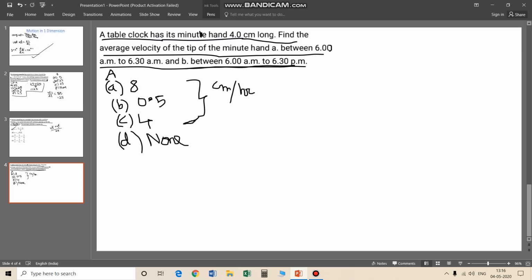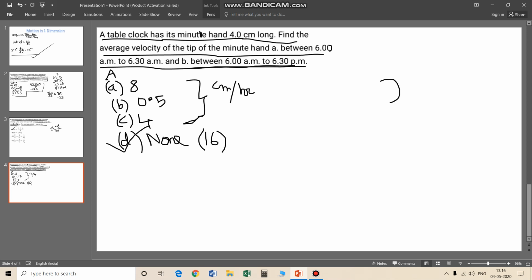Try this question by pausing the video and then moving on to the solution. Answer is none. It's 16 centimeter per hour. Likewise, I told you what is the average velocity, total displacement by total time.